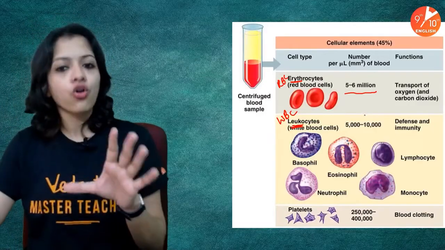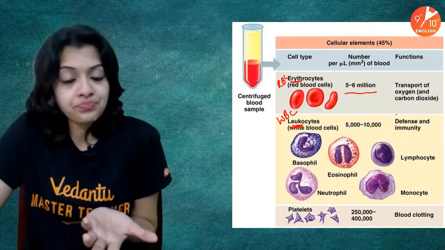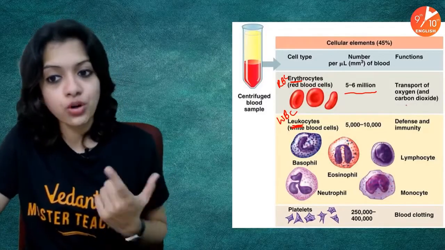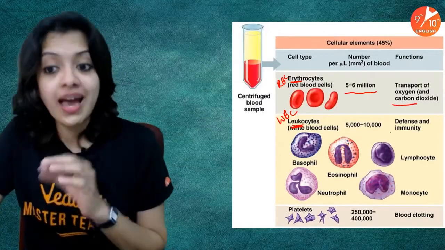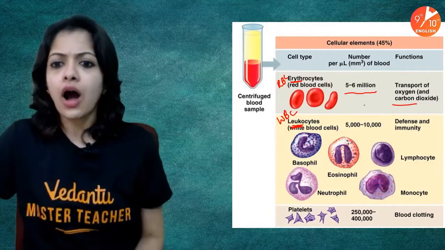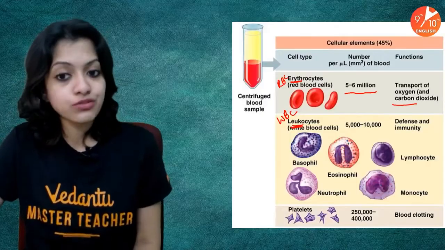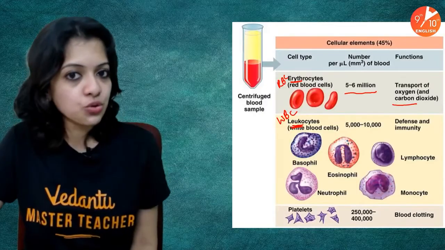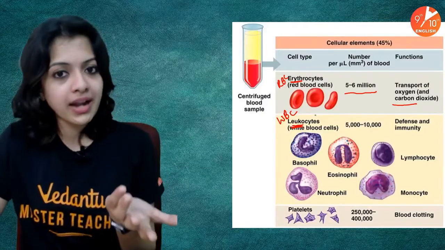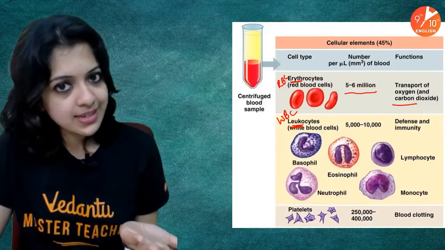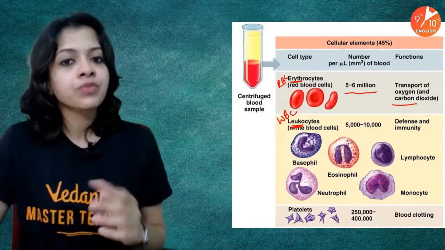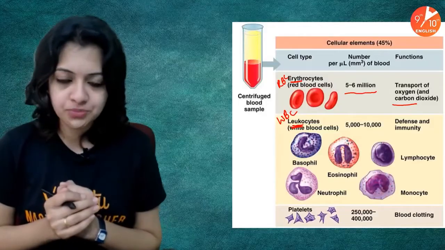There are a lot of RBCs. They perform the very, very important function of oxygen and carbon dioxide transport. How do they manage to do this? These donut-like cells, if you look at them, you can't even see their nucleus. That is because a mature red blood cell does not have a nucleus. It loses its nucleus during the process of maturation.